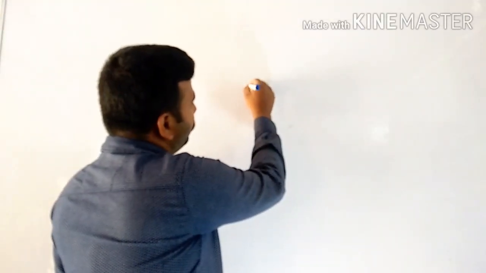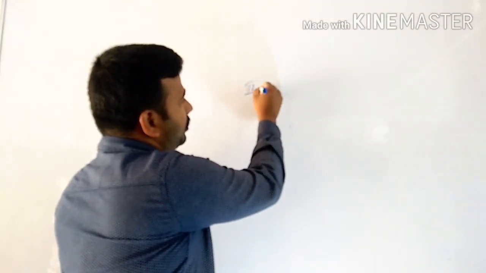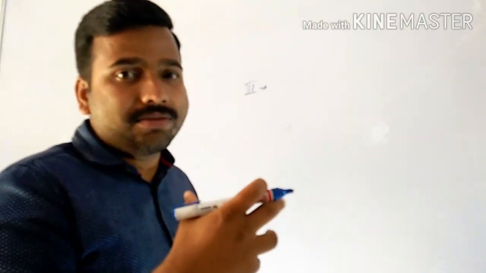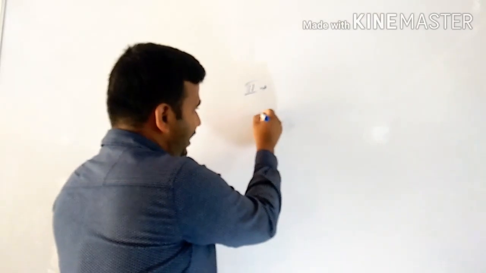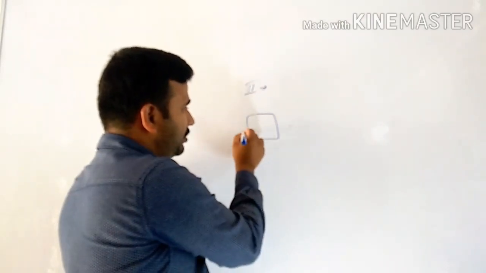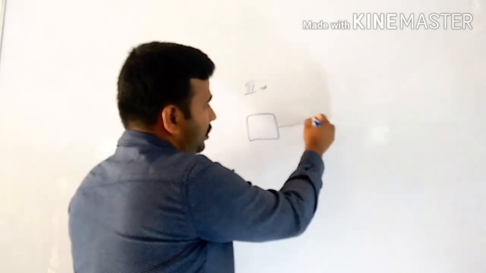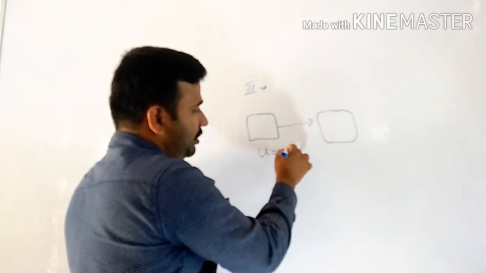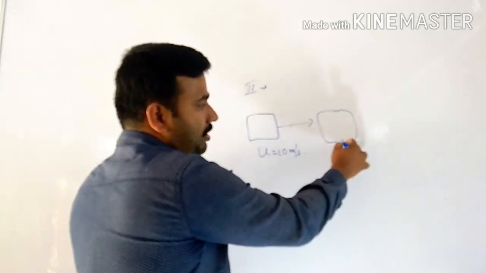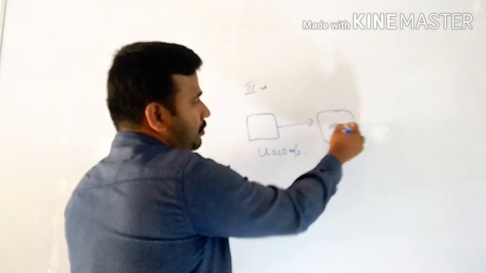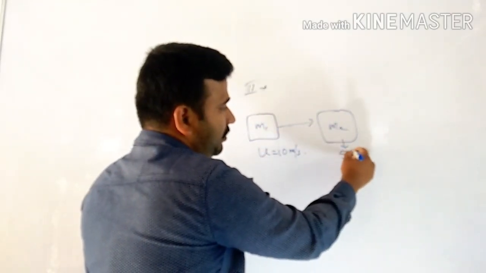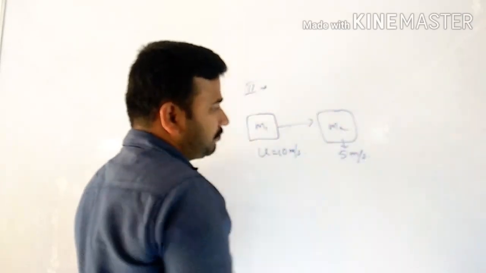Next we are going to discuss the third law of motion, which is also known as action and reaction. This deals with action force and reaction force. So what is action and reaction? Just look at it. Take an example of two objects. Say one is moving with a velocity of 10 meter per second, and the next object, say m2, is moving with a velocity of 5 meter per second.